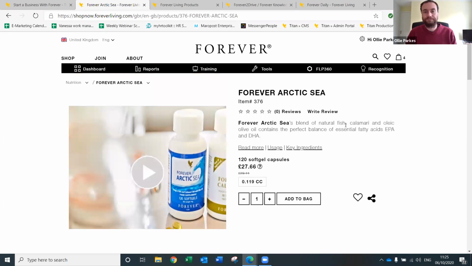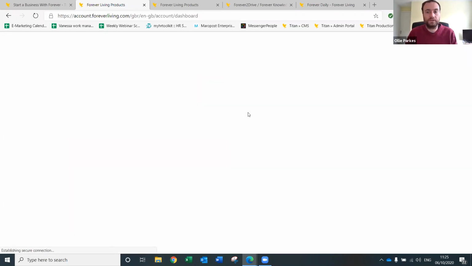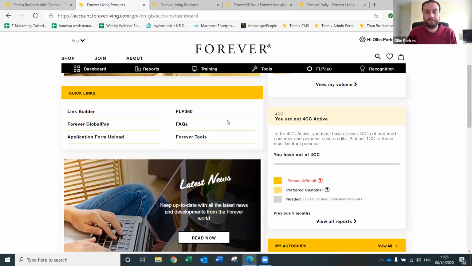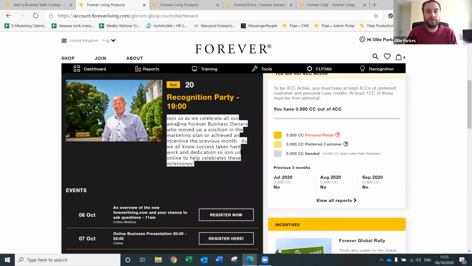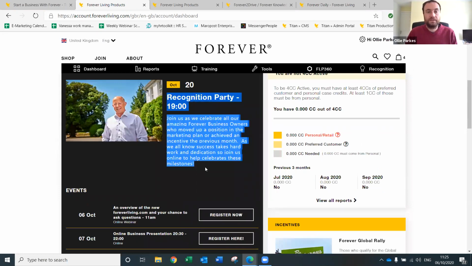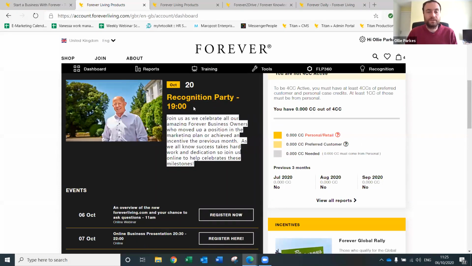Okay, so moving on, back onto the dashboard quickly. So that's discounting. Okay, we've got a new events calendar on here. So on here, you'll be able to see what the featured event coming up is. So in this case, it's the recognition party on the 20th of October. So hopefully everyone's signed up for that. It's going to be a great one.